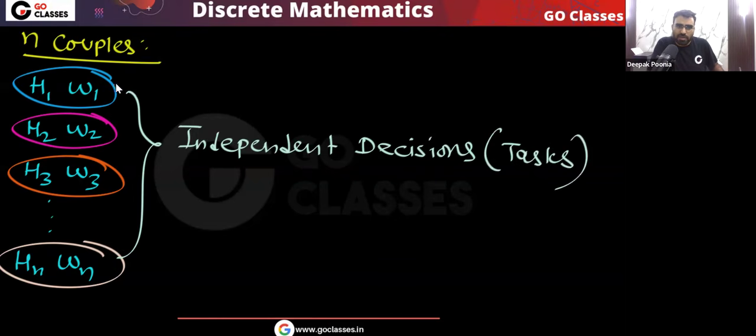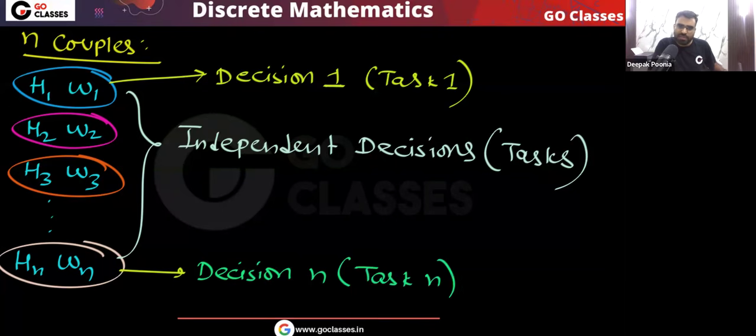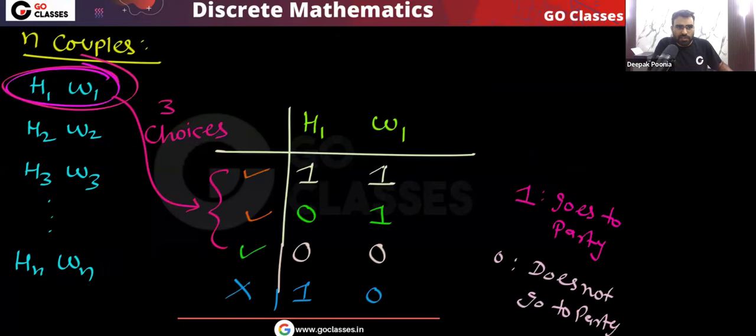Very simple. This couple is going to take some decision, let's call it decision 1, or task 1. And this couple will also take some decision, decision 2, up to decision N, or task N. Very simple point. These are independent decisions, and the first couple has three choices. Any of these three choices, the first couple can decide.